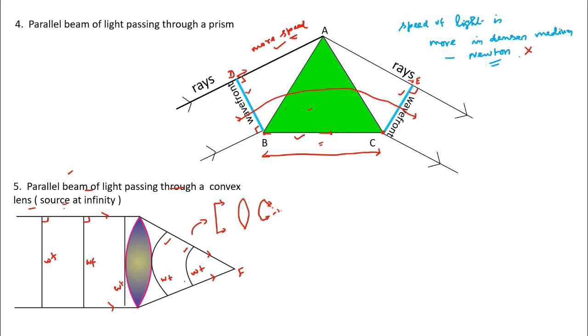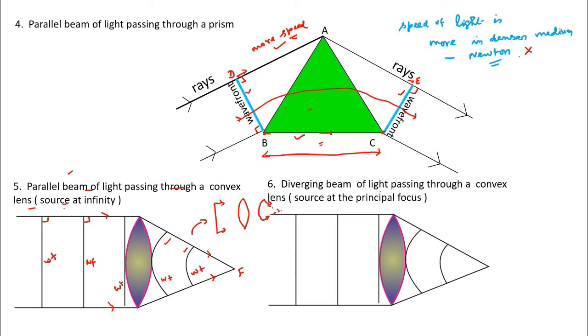But you can also draw the same thing for a diverging beam of light passing through a convex lens, with the source at the principal focus. Now here there is a source. These are the rays. You can make a parallel beam of light by keeping the source at the principal focus.